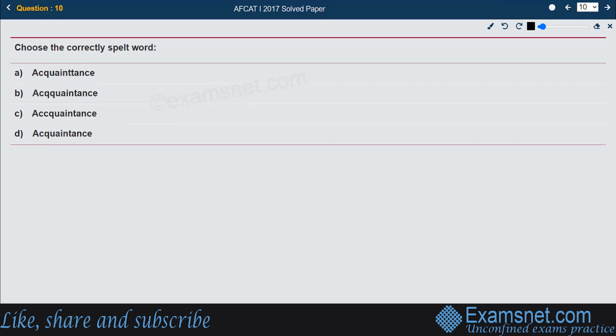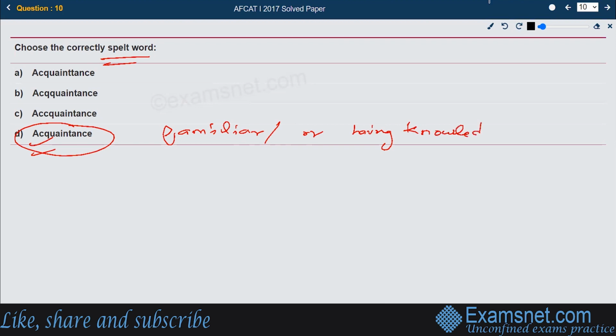Next question, choose the correctly spelled word again. These are the words given. The right answer is option D, acquaintance. Acquaintance means being familiar, or having knowledge of something. That is what acquaintance means.